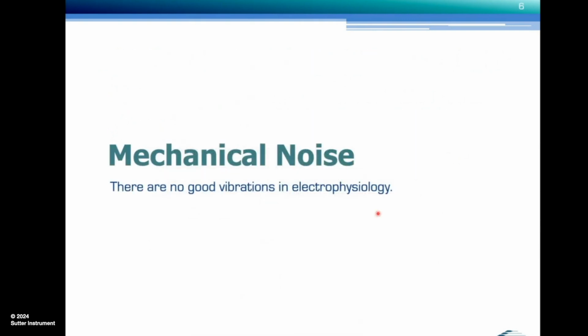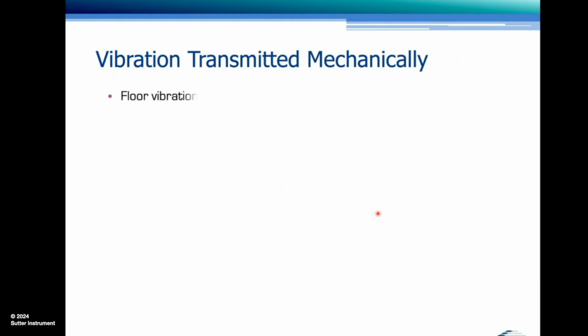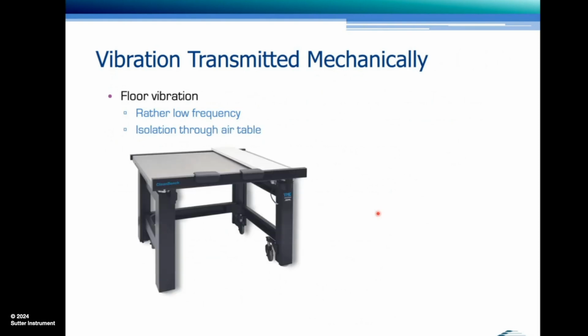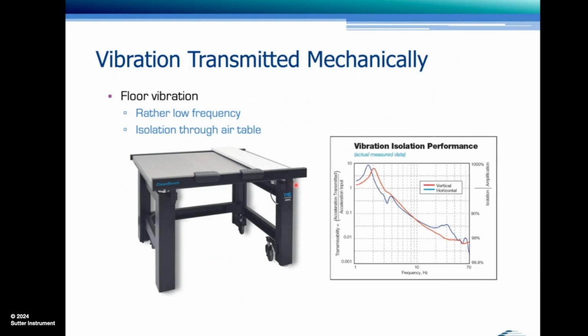Let's switch over to mechanical noise. There is no such thing as good vibes in electrophysiology. Vibration is usually transmitted mechanically, either via floor vibration, that happens at a rather low frequency, and can be pretty well isolated through using an air table, a tabletop that floats on air dampers, air cushions, and here's the isolation performance. Lower value means lower transmissibility, so better damping. The frequency range that we're looking at here is between 10 and 70 hertz, so relatively low frequency.